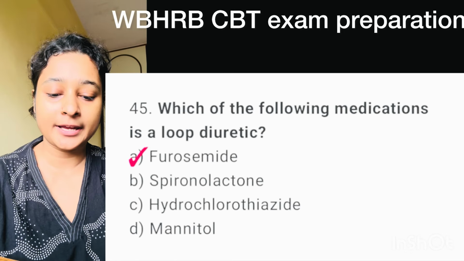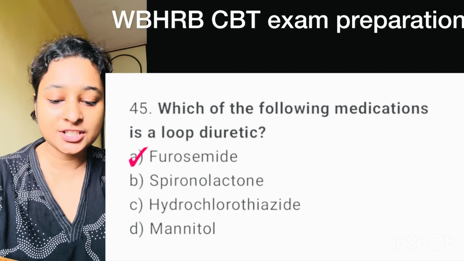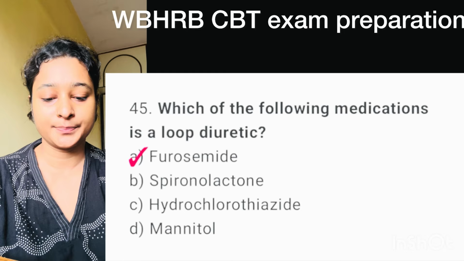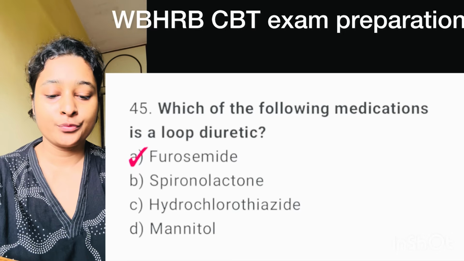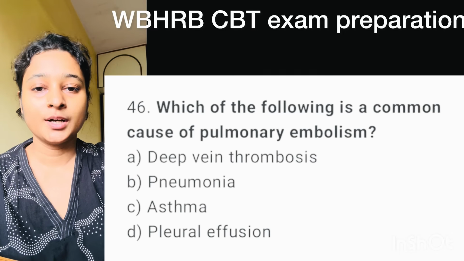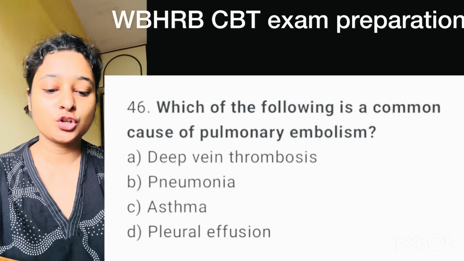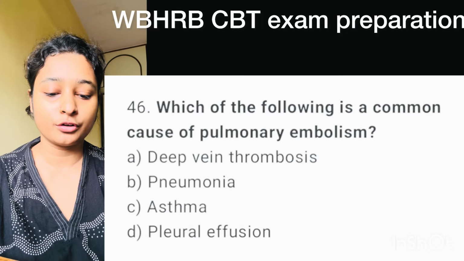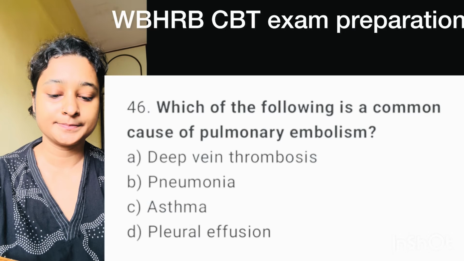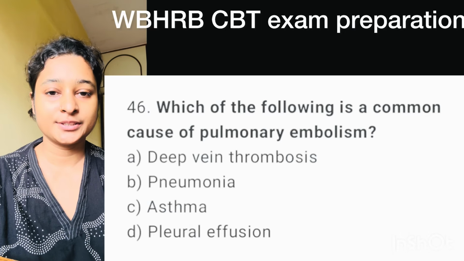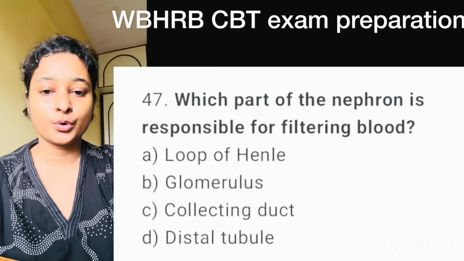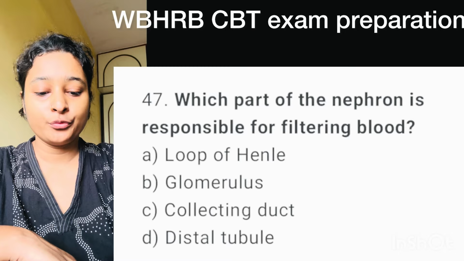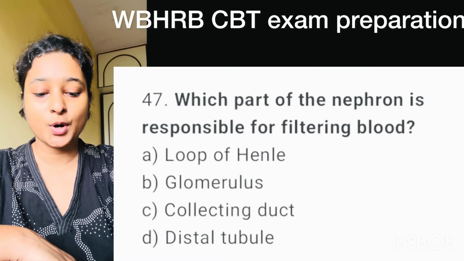Question number 45. Which of the following medications is a loop diuretic? Here correct option is option A, furosemide. Question number 46. Which of the following is a common cause of pulmonary embolism? Here correct option is option A, deep vein thrombosis. Question number 47. Which part of the nephron is responsible for filtering blood?